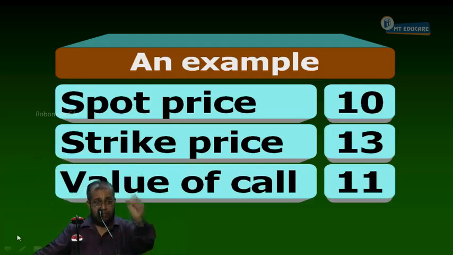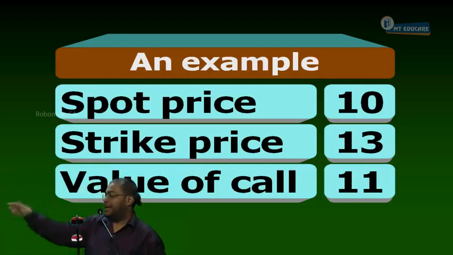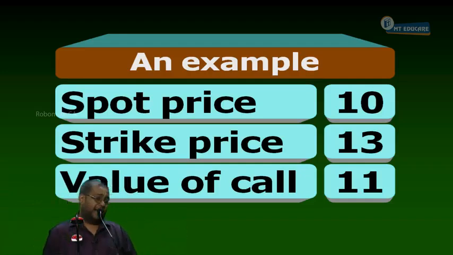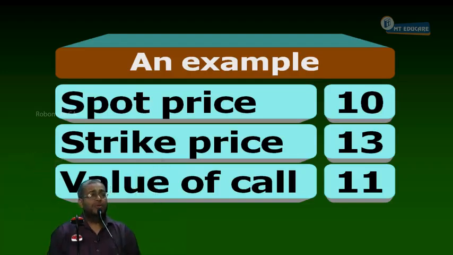I'll sell the option. I go to the option market and click the sell order. The seller of an option, give the technical word, is called the writer. He is going to be the writer of the option. As a writer of the option, tomorrow, what should I do? Buy the share or sell the share? Why should I sell the share tomorrow? As a writer of a call option, I have an obligation to sell at the strike price.